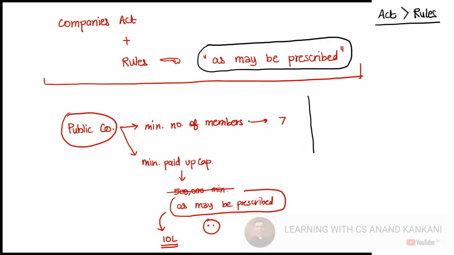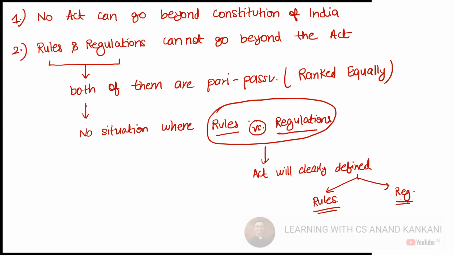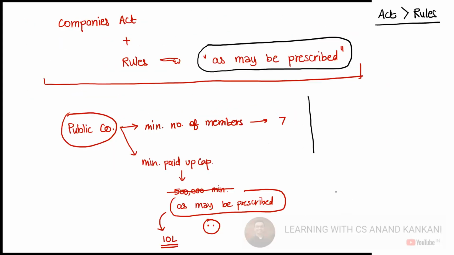The act, I said, you only said the act is going to provide on what matter the rule will be made. Yes or no? The act will clearly define for what matter the rule should be made. And here I said the rules will be made wherever the word as may be prescribed is written. So here, since as may be prescribed is not there, you cannot make rules on that particular topic.